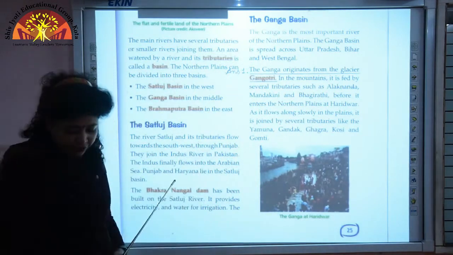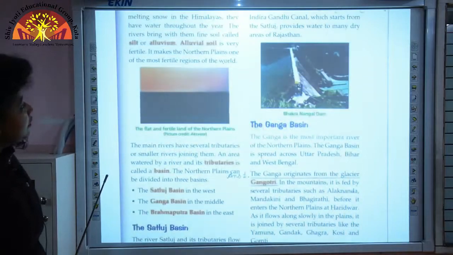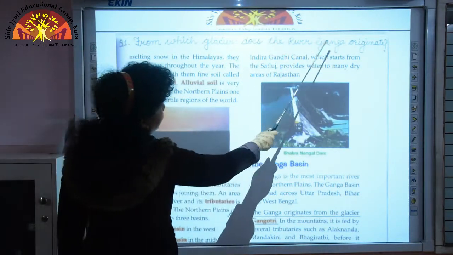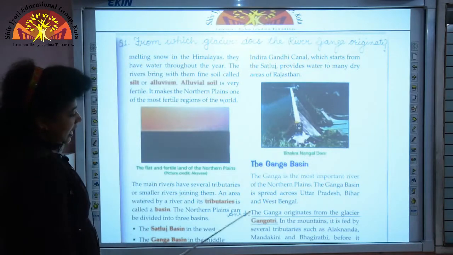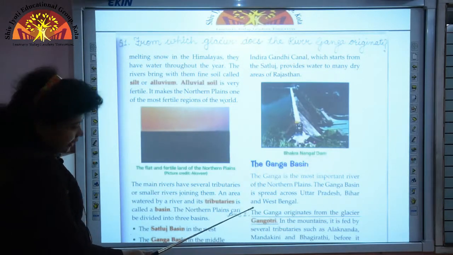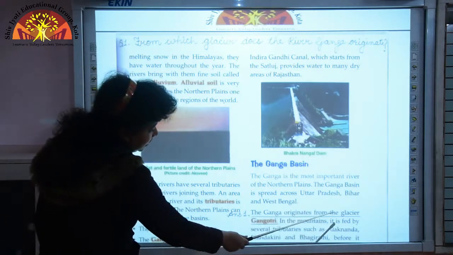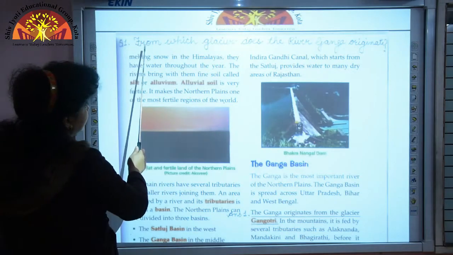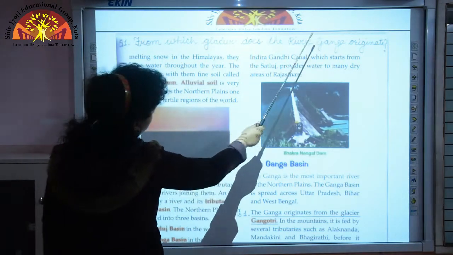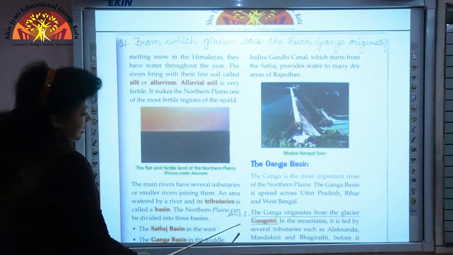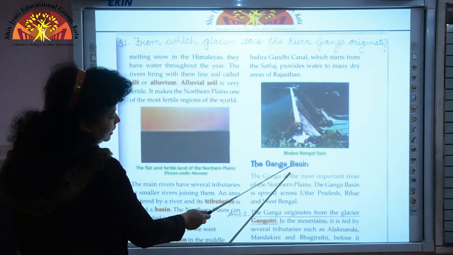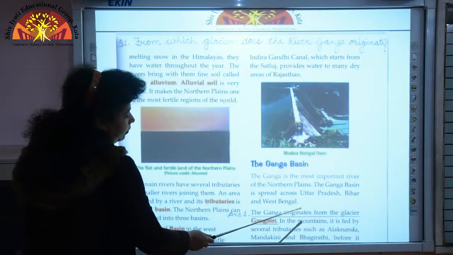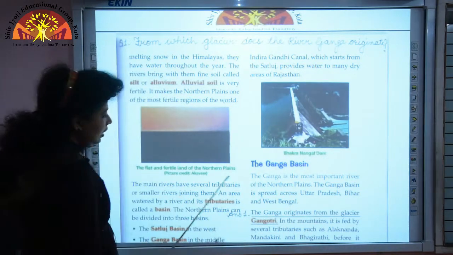So, this will be your first internal question. The first internal question is, from which glacier does the river Ganga originate? And the answer is on page 25. The Ganga originates from the glacier Gangotri. The answer is just in the second paragraph of the Ganga basin.